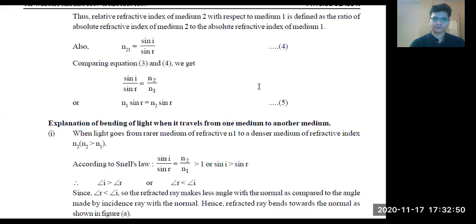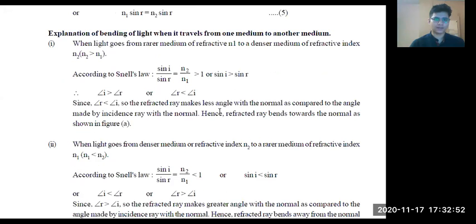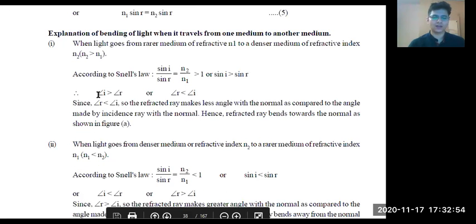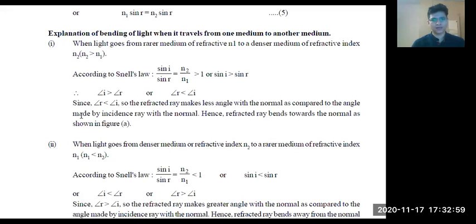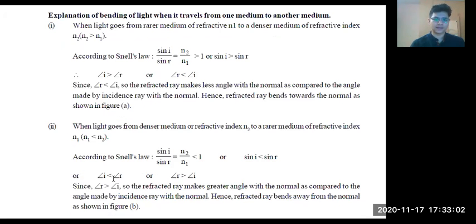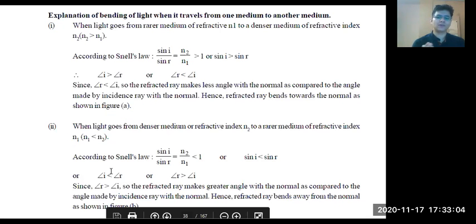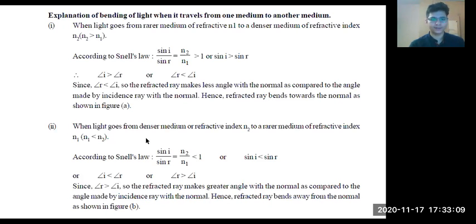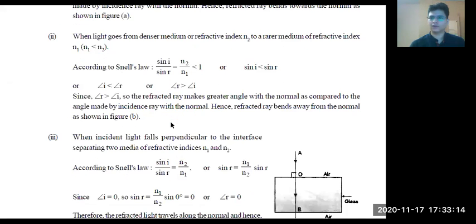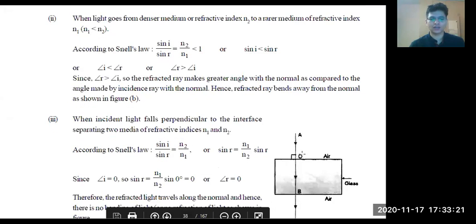This is what I was just saying. If the angle of incidence is greater than the angle of refraction, it is coming from the rarer medium to the denser medium. If the angle of incidence is less than the angle of refraction, it is coming from the denser medium to the rarer medium. Got it? What will happen if it falls perpendicularly? There will be no deviation at all.